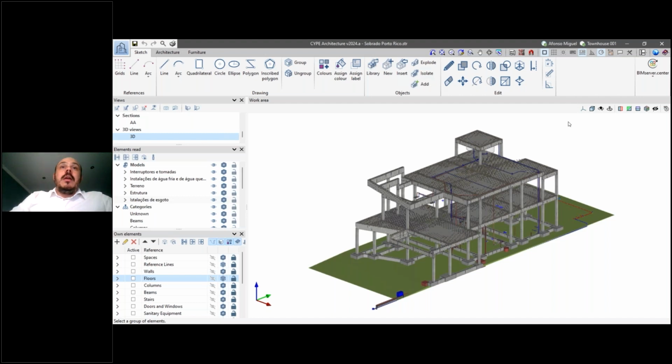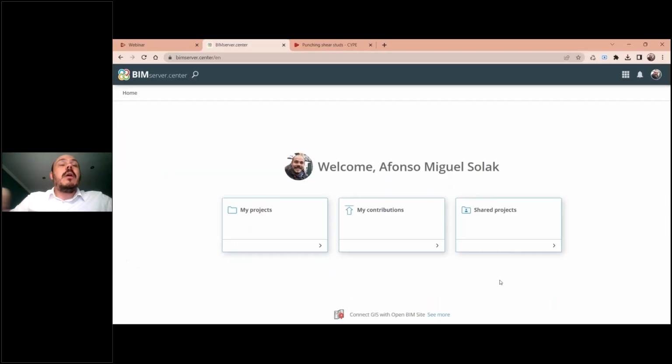Okay. Talking a little bit more about BIMserver.center, before we start showing the new features of other software, let me jump to BIMserver.center for a while. So this is my dashboard, the main dashboard of BIMserver.center. And here you can see three folders, okay? So here I can see my projects. Here I can see my contributions.